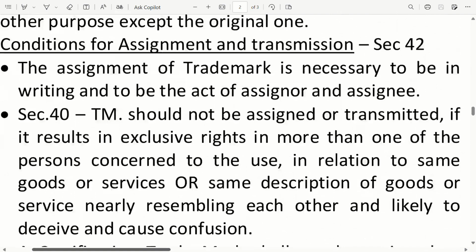Section 42 deals with the conditions for assignment and transmission. The assignment of a trademark must be in writing and be the act of the assignor and the assignee. Section 40 says a trademark should not be assigned or transmitted if it results in exclusive rights in more than one person to use the same goods or services, or goods or services of the same description nearly resembling each other, likely to deceive and cause confusion.